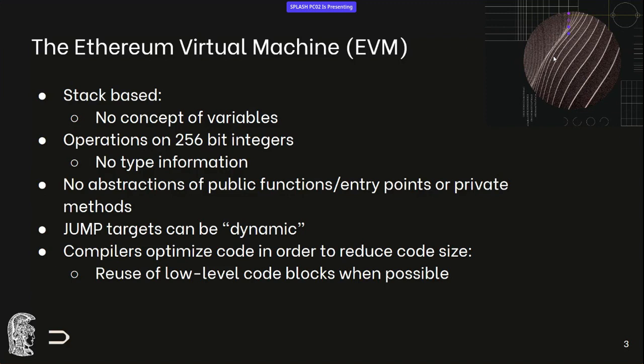It doesn't have any abstractions for public functions or private ones. So everything uses the same stack, basically. And to support this, the jump targets of the basic blocks can be dynamic. I'll show an example of that later. Also, because the code is deployed on the blockchain and stays there, compilers have a strong incentive to reduce the deployed code size, so they reuse low-level blocks whenever possible.